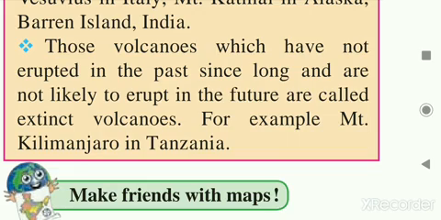Means on the basis of periodicity, these volcanoes are divided into three types. Active, where regular eruption is there. Dormant, not erupted for a long time but suddenly erupts. And last is the extinct, which has not erupted in the past for a long time, and in the future also is not likely to erupt. These are the three types of volcanoes.